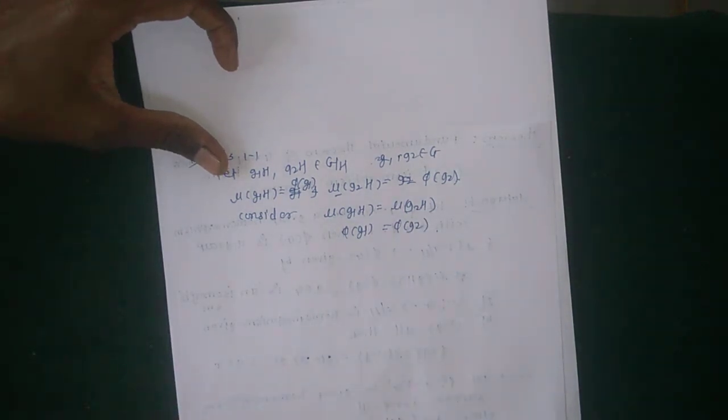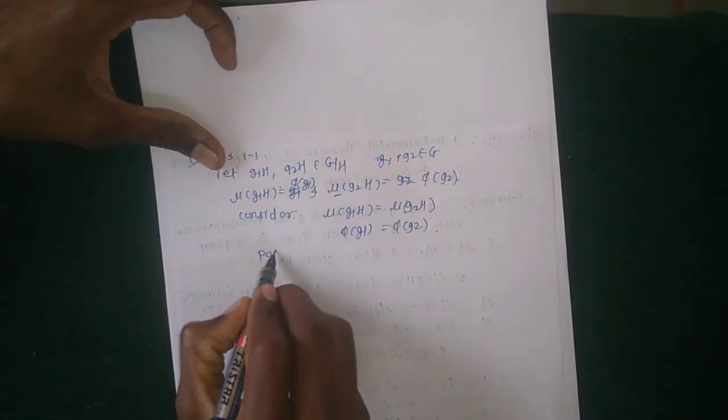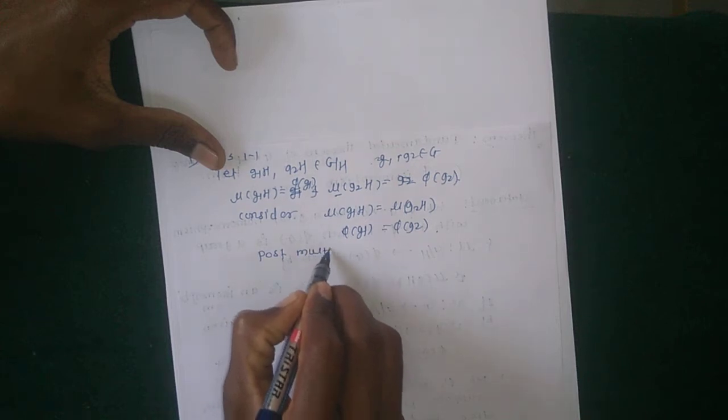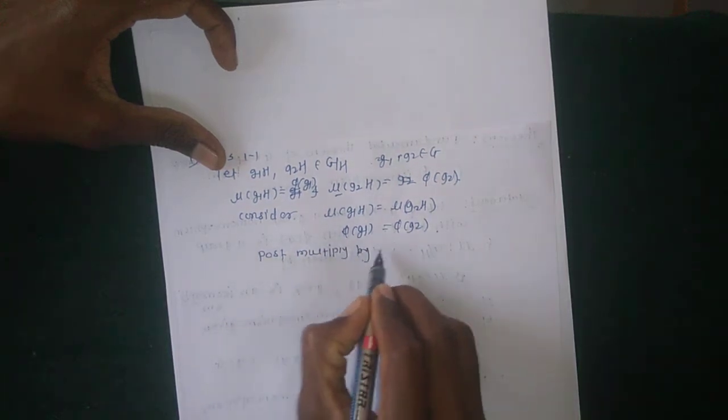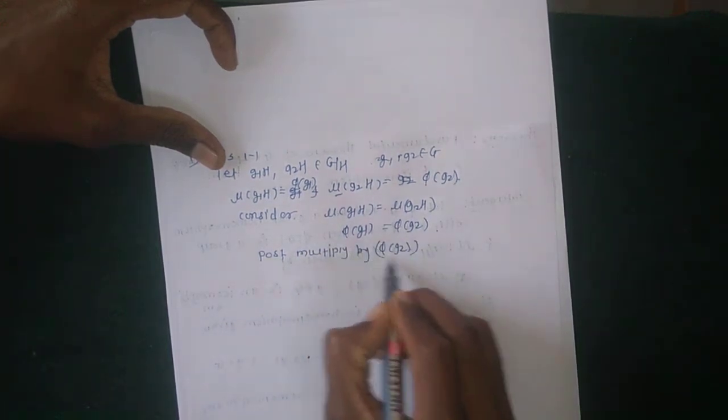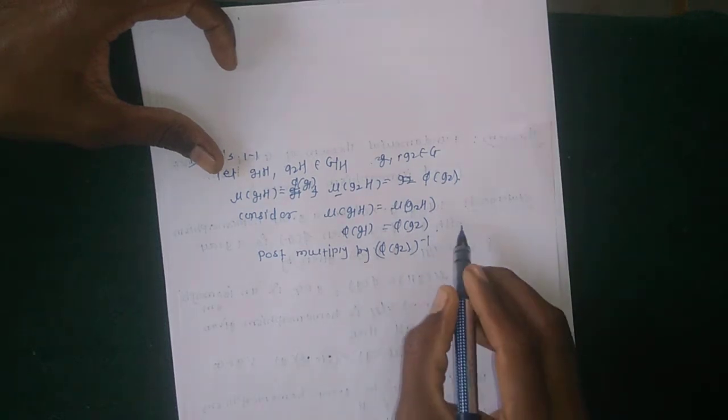Okay, then post multiply by phi of G2 inverse. Post multiply by phi of G2, the whole inverse, on both sides.